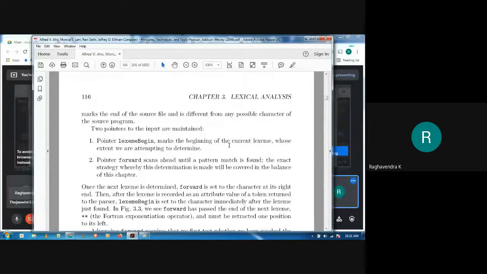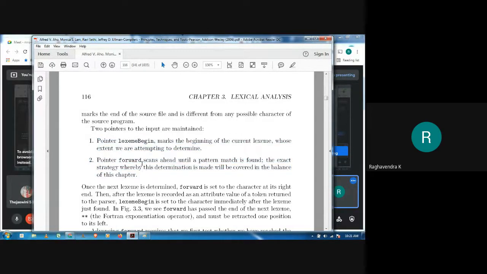Now to identify the lexeme using this buffering technique, we need two pointers. One of the pointers is called lexeme begin, the other pointer is called forward. What do you mean by lexeme begin? This pointer, as the name itself indicates, points to the beginning of the current lexeme that we are trying to determine. The second one is forward, which would scan and look ahead until a pattern is found. So these are the two pointers that are maintained.